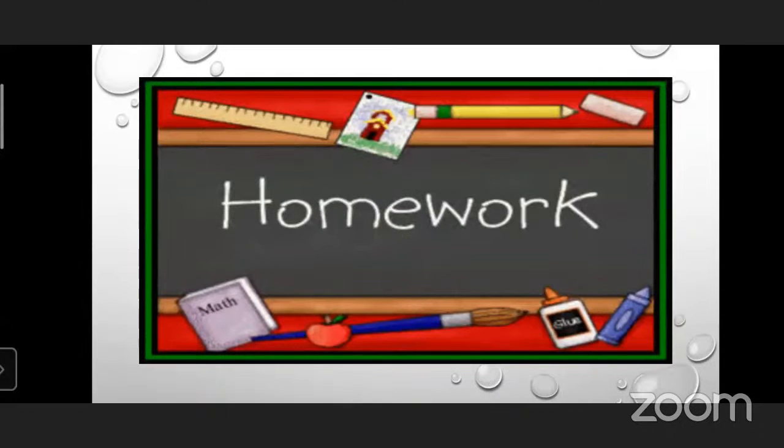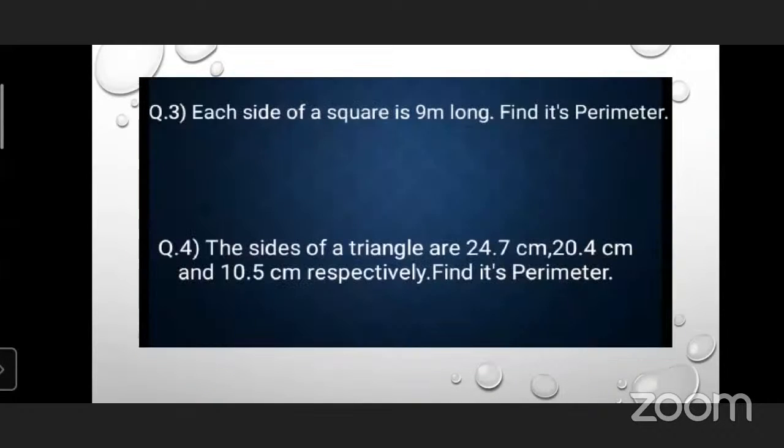So you can note down the homework. Only 2 questions are for you. You can write it in your notebook, or you may take a screenshot. Each side of a square is 9 meter long.